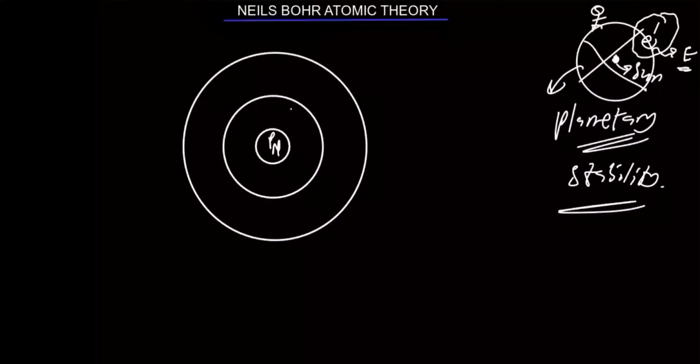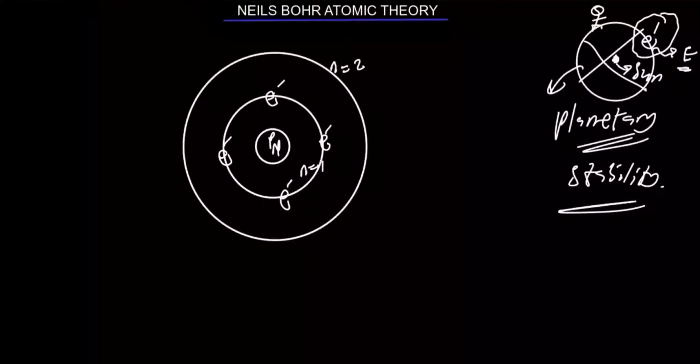The correction of Niels Bohr concerning Rutherford's theory was that electrons revolve around the nucleus, sure, but Niels Bohr proposed that those electrons exist in an orbit. They don't just revolve around the nucleus, they revolve at a certain orbit from the nucleus. And he proposed that the first orbit has a principal quantum number of n equal to 1. The second orbit has a principal quantum number of n equal to 2. That is why principal quantum number is called Bohr's quantum number.